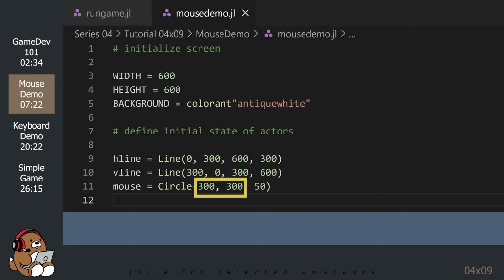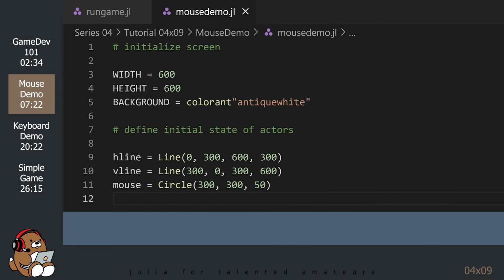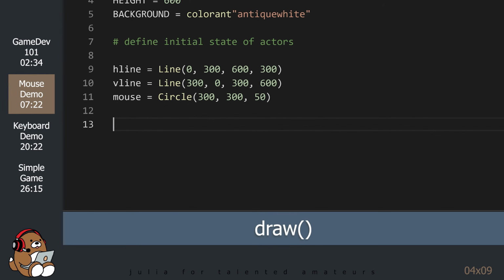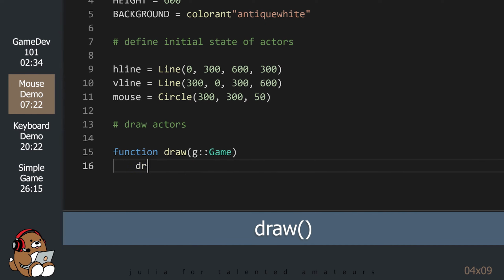For the circle constructor, the first two arguments are the x and y coordinates for the center of the circle, and the third argument is the radius of the circle. Now, we need to tell Game Zero to draw these actors by defining a draw method.